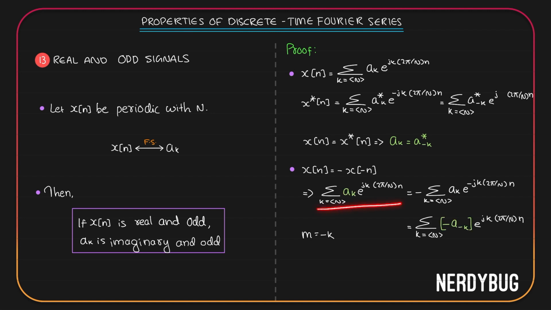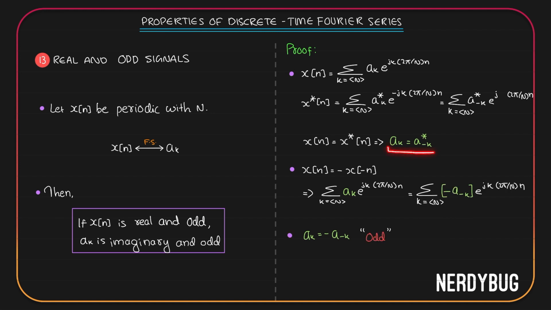Now, checking out the right hand side and the left hand side of this equation, I can see there is only one difference. Here I have a k, here I have minus a minus k. So if RHS is equal to LHS, then a k should be equal to minus a minus k. That means a k is odd.